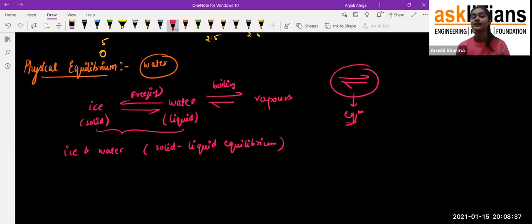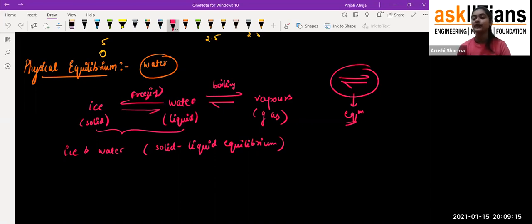So what will happen, student, when the vapors are forming? You can observe it with your eyes only, that when we are boiling the water, it's not like the whole of the water is going to be converted into vapor immediately. Some of it is going to be converted and some is getting boiled. So there would be equilibrium at that condition also, where the amount of vapors and water is equal to each other, and that would be called liquid gas equilibrium or gas liquid equilibrium. So when we are considering equilibrium over their physical phases or physical properties, that is called the physical equilibrium.